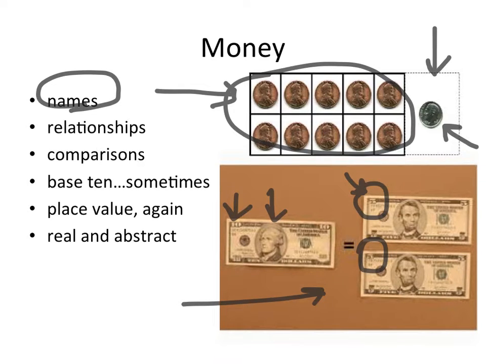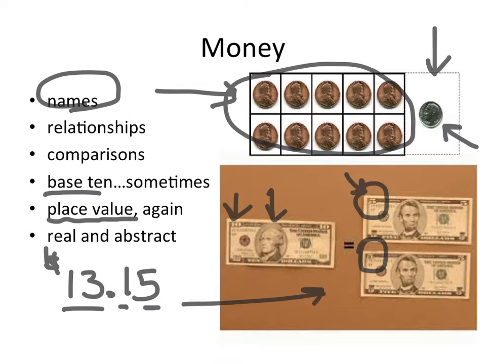So again, we have digits and number meaning here, and we also have some conceptual, some base 10 ideas, such as 10 pennies in a dime. We write money in base 10. If we say that we have $13.15, we're writing in base 10. That means we have $13, a 10, and 5 hundredths. But in this case, the 5 are pennies because there's 100 pennies in a dollar. This is all about place value again. So we need to make sure and make those connections and make them intentionally.